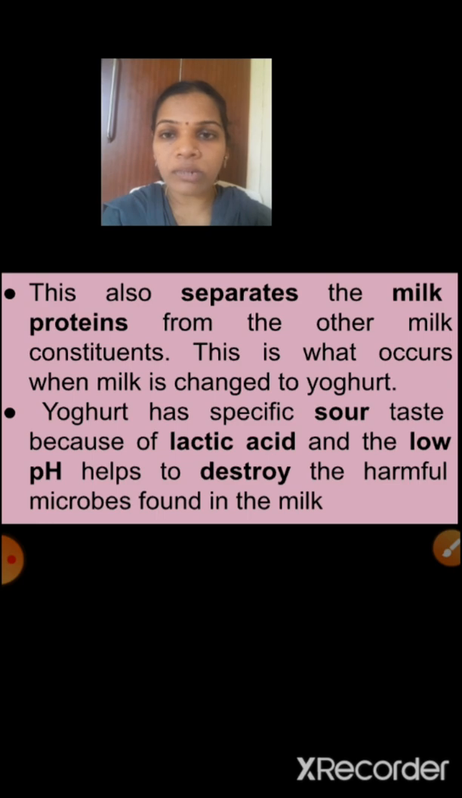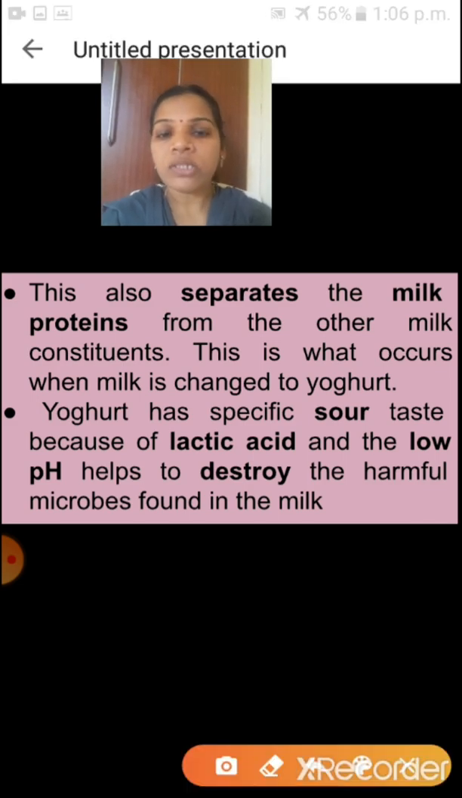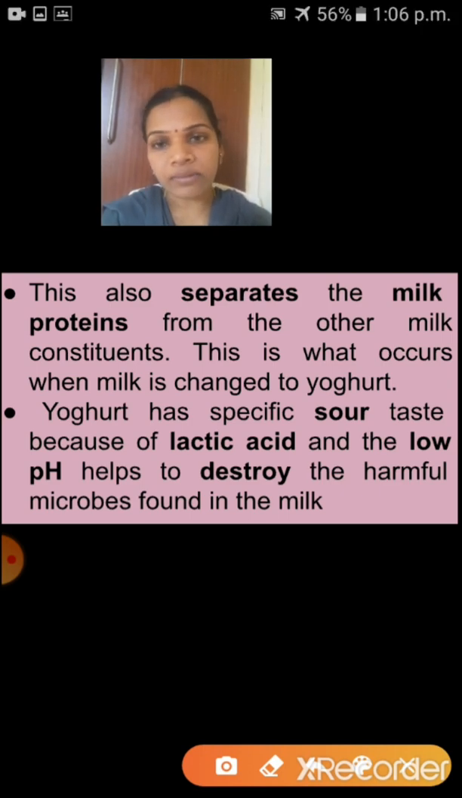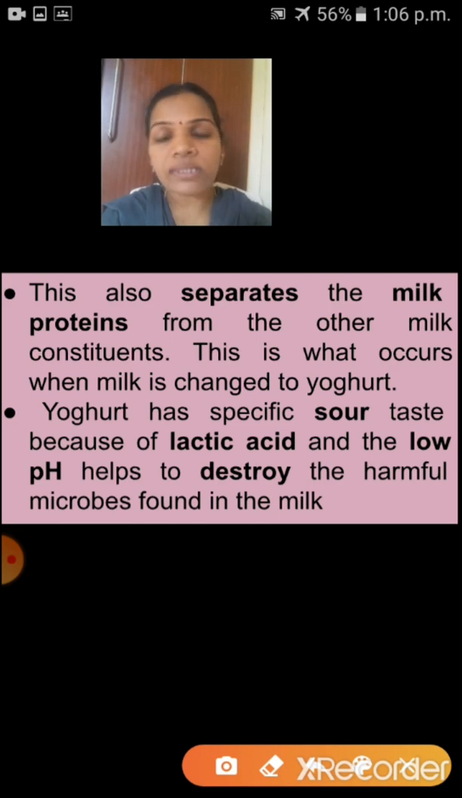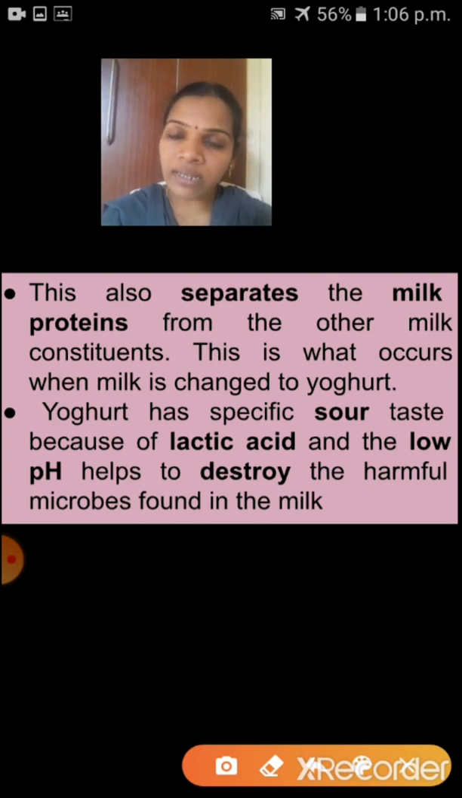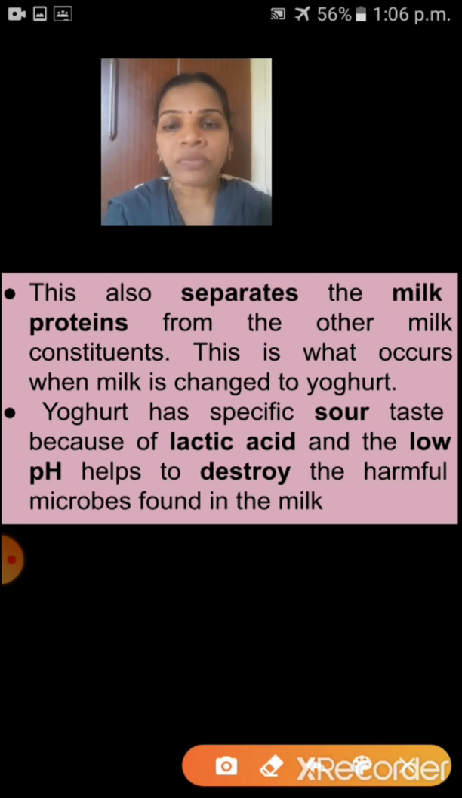This is what occurs when milk is changed into yogurt. You already know that milk is in liquid form, but yogurt is semi-liquid, isn't it? Because of the coagulation process. Next one is what? Yogurt has a specific sour taste because of lactic acid. So yogurt contains lactic acid. Why is there lactic acid? Yes, during the fermentation process, the lactose that milk contains is converted into lactic acid. That's why lactic acid is present in yogurt. Because of the lactic acid, what is the taste of yogurt? You know very well, isn't it? Yes, sour taste.